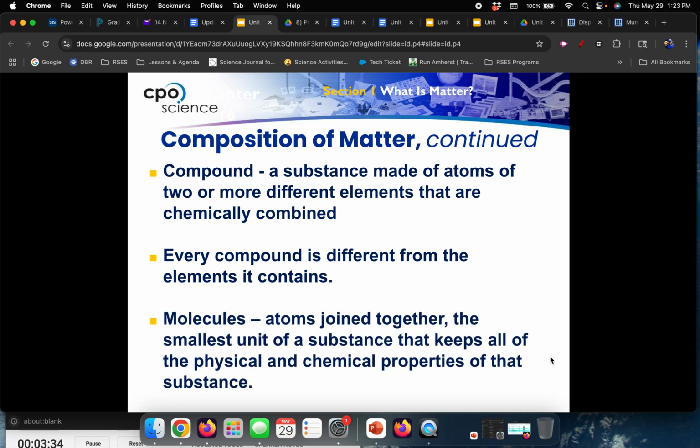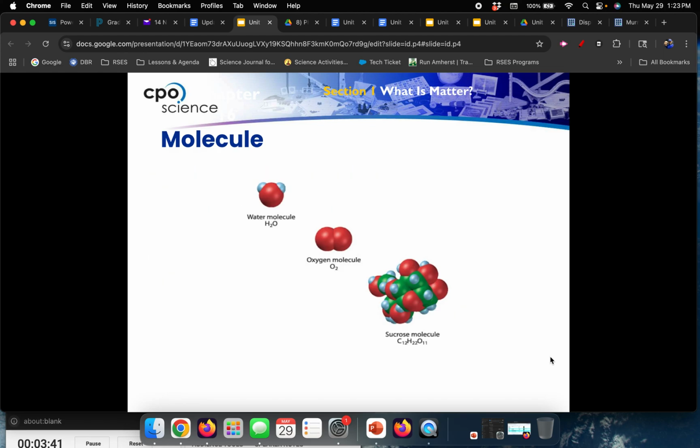A molecule is when atoms are joined together, and it still acts like that. So if you look at this picture here, you'll see this top picture is a water molecule. The big atom in the center is oxygen. Two little ones here where I'm pointing to are the hydrogens. Here is an oxygen molecule, so two atoms of the same element, oxygen. Then we have a giant sucrose molecule, C12H22O11, a bunch of stuff stuck together.